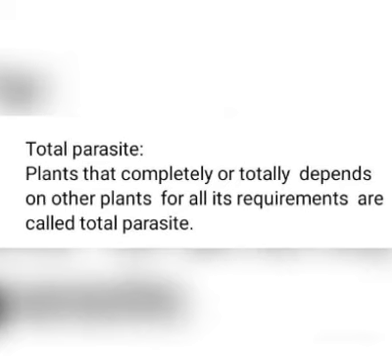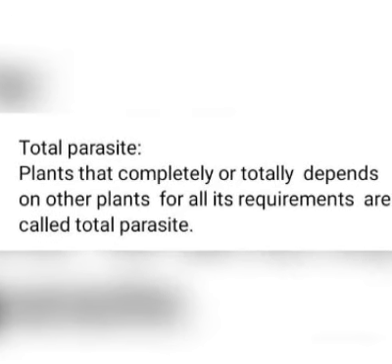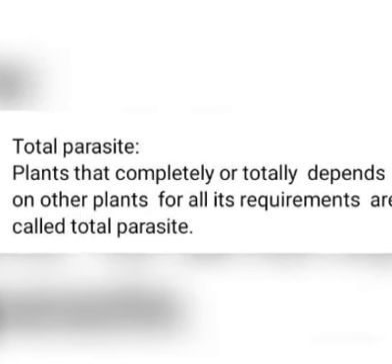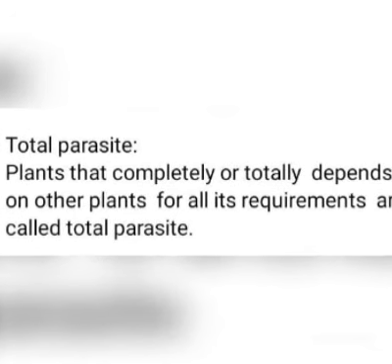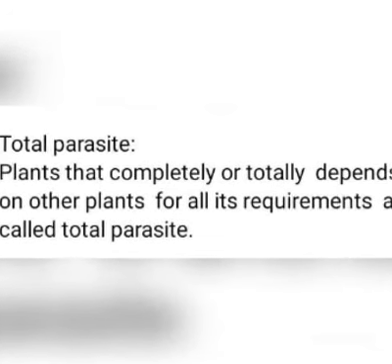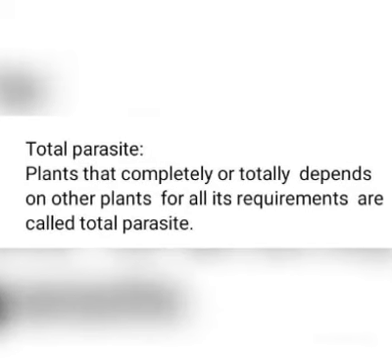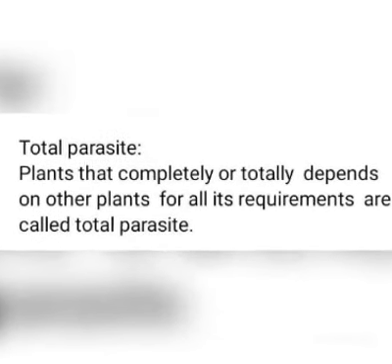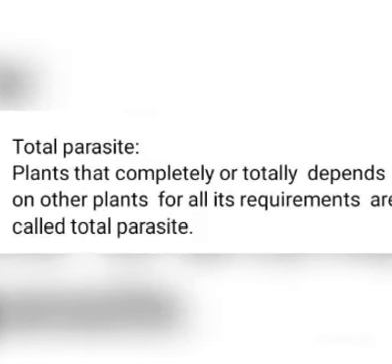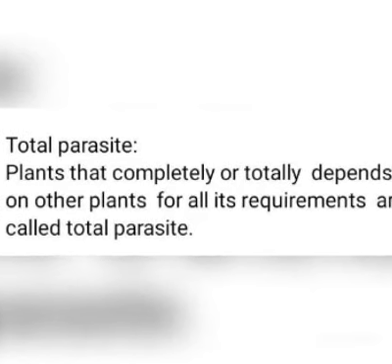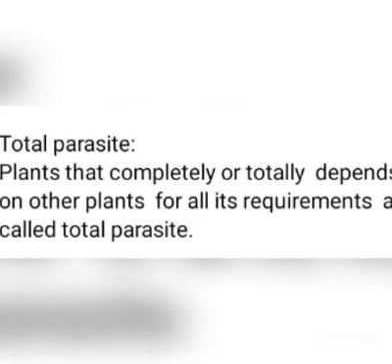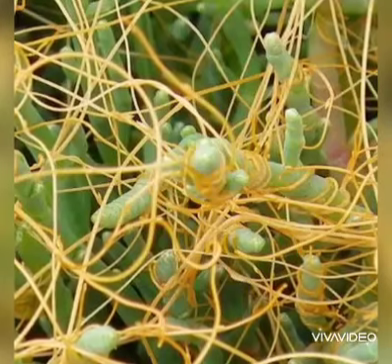Total parasite means plants that completely or totally depend on other plants for all their requirements. So plants which totally depend on other plants for their requirements are called total parasites. An example is dodder.